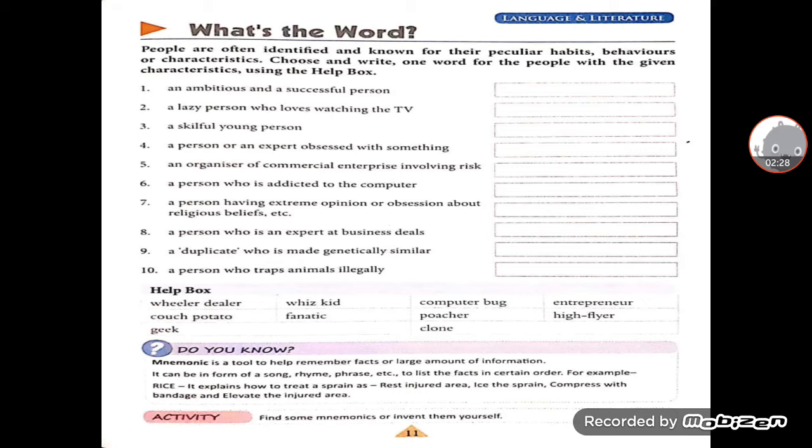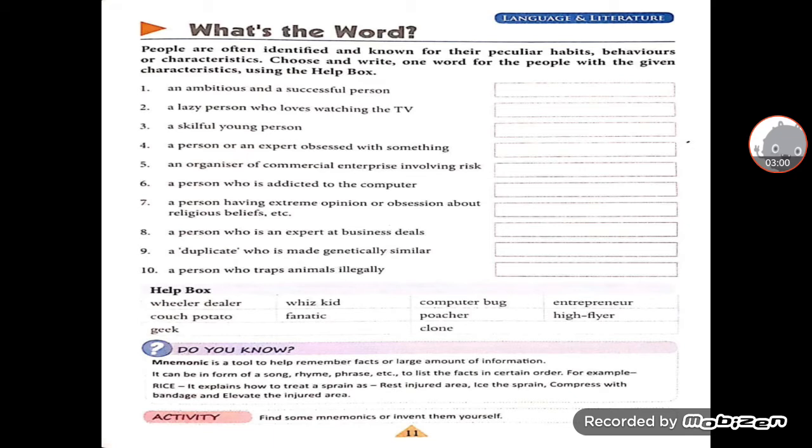Seventh, a person having extreme opinion or obsession about religious beliefs, that is fanatic. Eighth, a person who is an expert at business deals, wheeler dealer. Ninth, a duplicate who is made genetically similar, that term is clone. A person who traps animals illegally, that person is known as poacher.